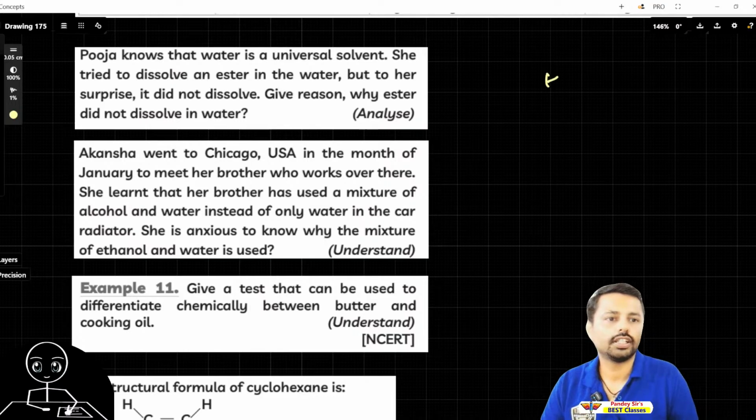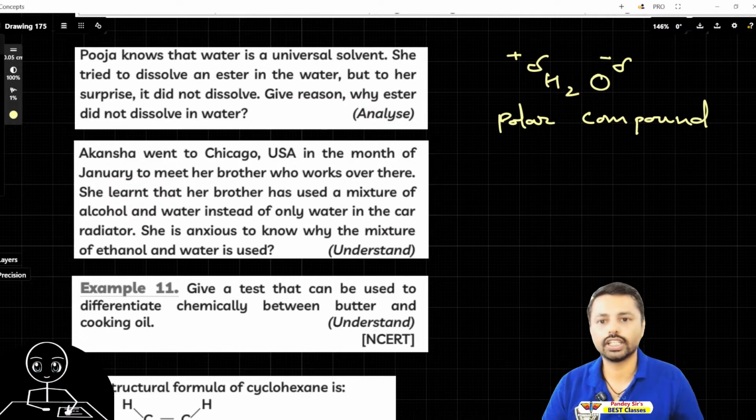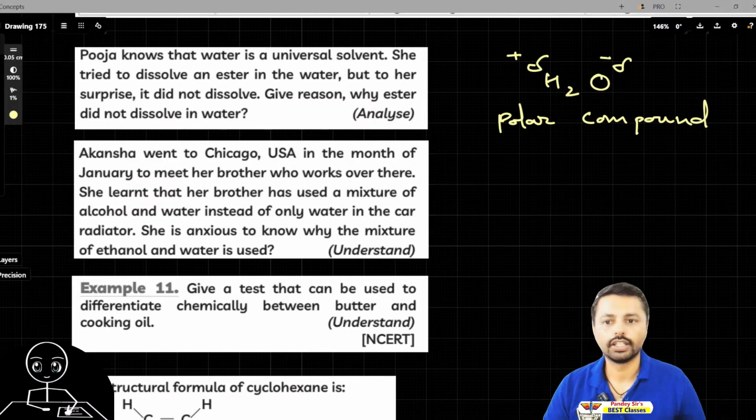So H2O, in which the H will have slightly positive charge and O will have slightly negative charge. That's called polar. So water is a slightly polar compound, means it will have slight charges. Whereas ester is non-polar and that's why it won't dissolve. I'll show you the exact answer so that you will have a better idea of what happened and why it did not dissolve.